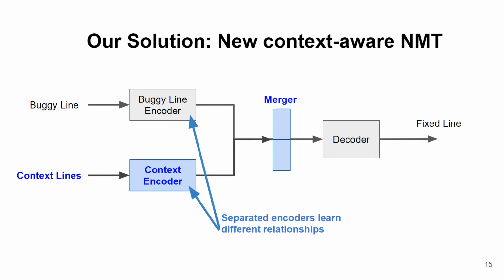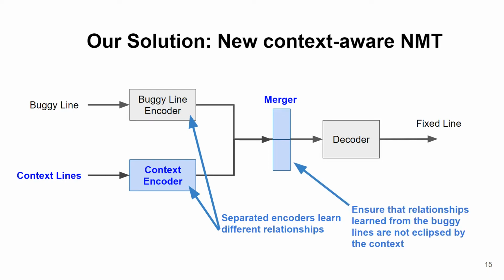The buggy line encoder learns relationship between the buggy line and the fixed line, while the context encoder learns relationship between the context and the fixed line. The merger layer ensures that both buggy and context encodings are treated equally, even if the buggy line is much smaller than the context.